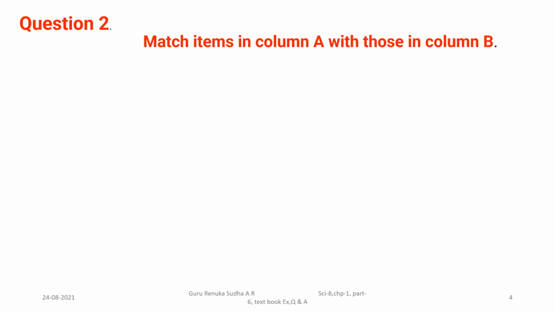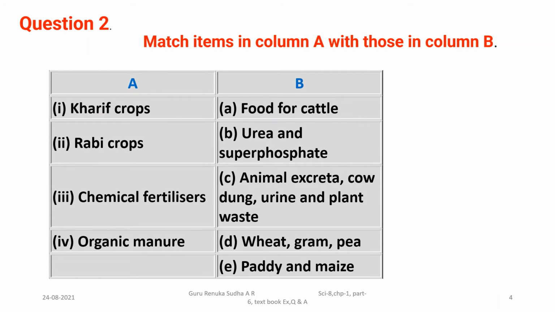Next, second question. In the second question, they are asking you to match the words in column A with the column B words. Let us discuss one by one. They have given crops, Rabi crops, chemical fertilizers, and organic manure in column A. In B: food for cattle, urea and super phosphate, then animal extract, cow dung, urine and plant waste, wheat, gram, pea, and paddy and maize.